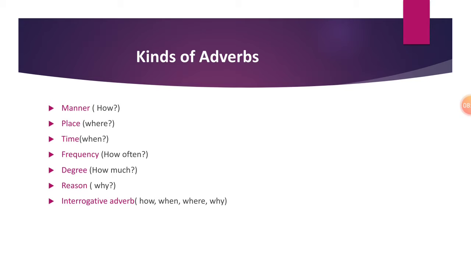Okay. Next is place. Now one thing I would like to tell you about, that often I have seen that students make mistakes. If I have taught them adverbs and their kinds, and I say I go to school, they will write school, place. No, school is not an adverb of place. School is a noun, a naming word. A naming word cannot be an adverb, my dear. A naming word can never be an adverb. Naming words are nouns, right? No matter whether they are talking about a place or time or anything, they are nouns.